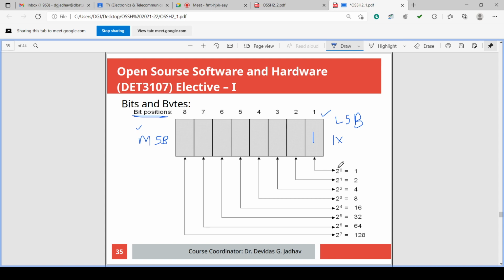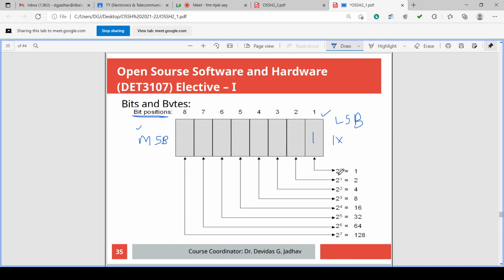So this weight or coefficient is 2 raised to 0 for first bit. For second bit it is 2 raised to 1. For third bit it is 2 raised to 2. For fourth bit it is 2 raised to 3. And similarly, for first bit 2 raised to 0, second bit 2 raised to 1, third bit 2 raised to 2, fourth bit 2 raised to 3, fifth bit 2 raised to 4, sixth bit 2 raised to 5, seventh bit 2 raised to 6, and eighth bit 2 raised to 7 weight is there. So weight or coefficient for the 8th bit is 2 raised to 7.